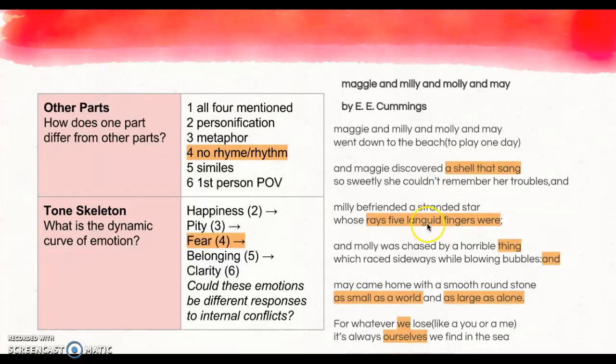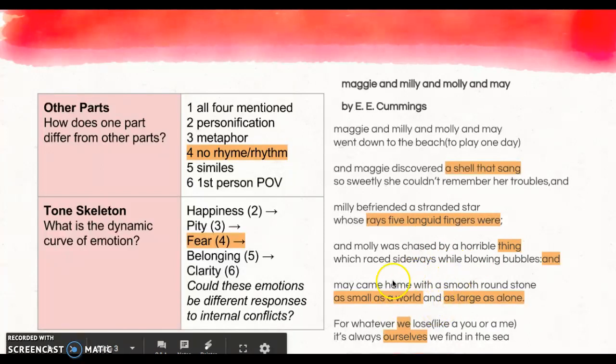Stanza 3, some pity, because it's a stranded star. It's languid, so it's kind of weak and limp. Fear, we talked about in this one. And then belonging in this one, since she's coming home with it. And then clarity in the last stanza.